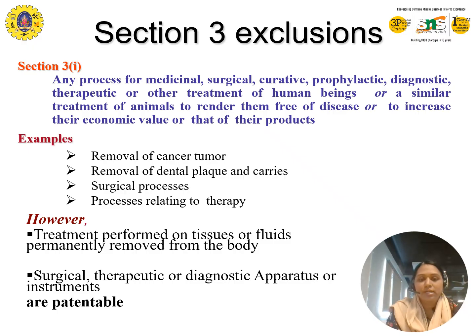For example, removal of cancer tissues, dental plaque removal and surgical processes, methods relating to therapy, vaccination and blood transfusion all cannot be patentable. But if there is any surgical equipment used for treating diseases, like surgical, therapeutic or diagnostic apparatus or instruments, they can be patentable, though the process cannot be patentable.